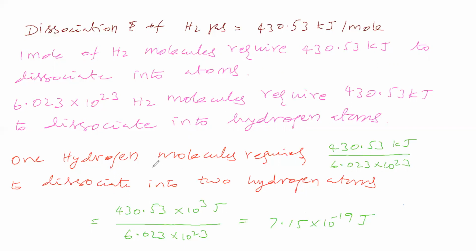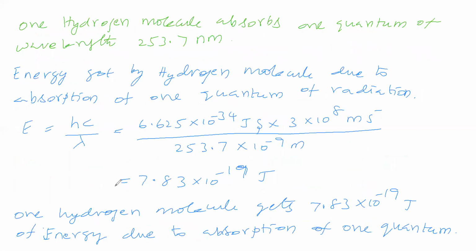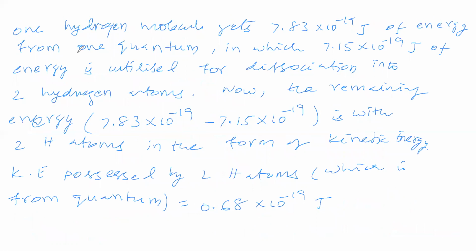Next step. One hydrogen molecule utilizes this much energy for dissociation. Next step. One hydrogen molecule, after dissociating, becomes two hydrogen atoms. Two hydrogen atoms have this much energy as kinetic energy from quantum.